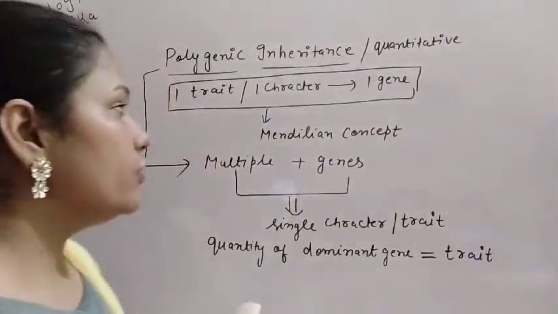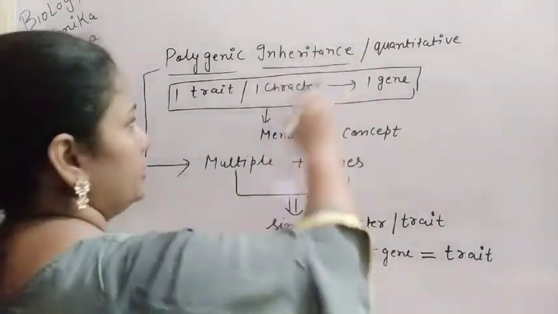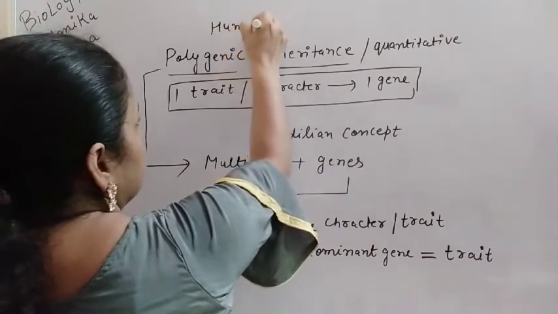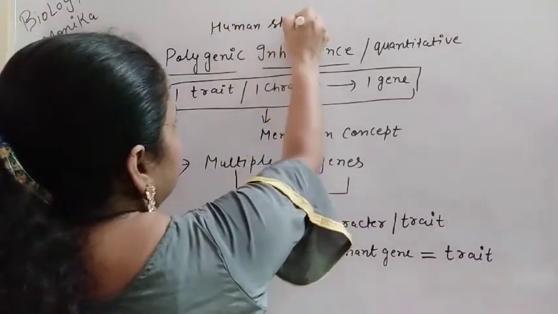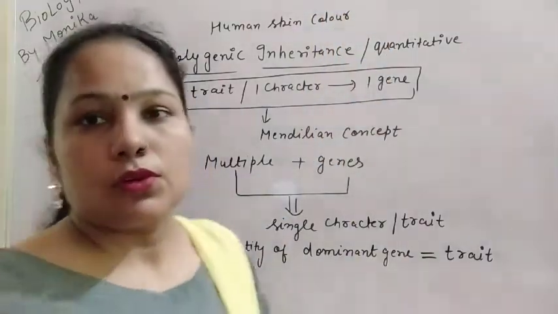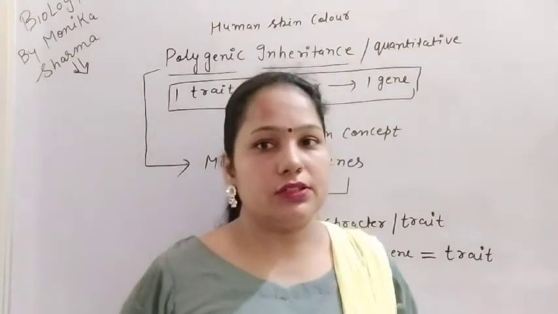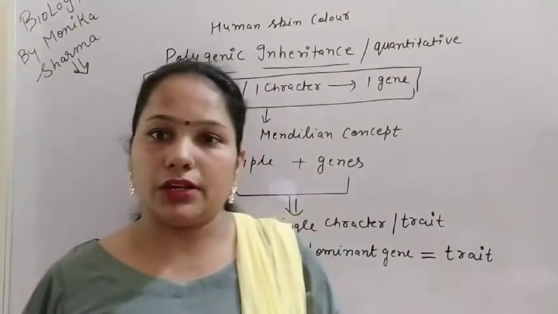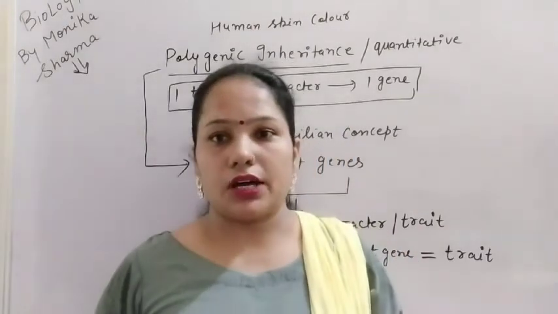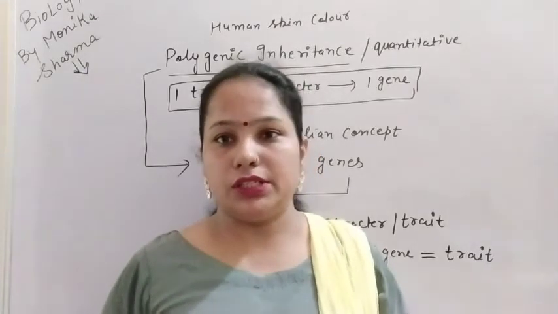And how can we find out? A very good example of polygenic inheritance is human skin color. You are all aware that human beings have different colors. Some persons are very dark, or we can say the negro. Some are dark in color, some are very fair, and some have an intermediate color.